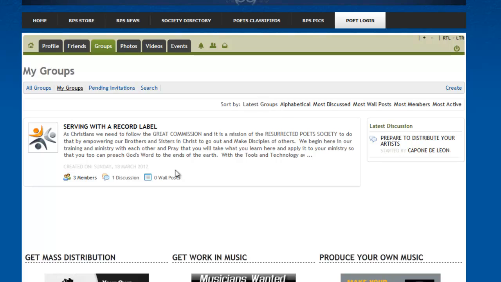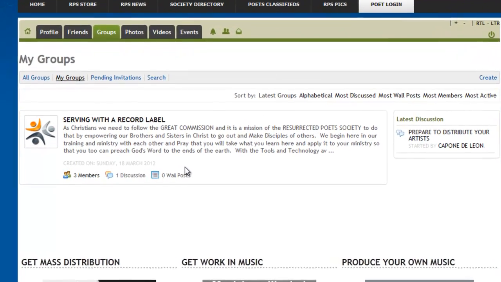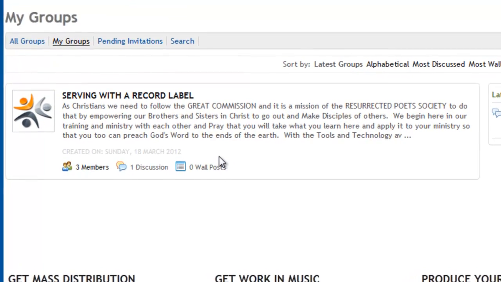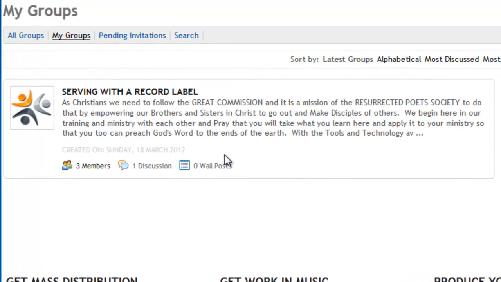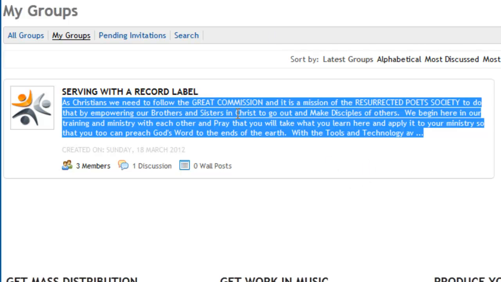So as you can see right here, this is where we're starting a training course, and it's going to be serving with a record label. So this would be for people who are wanting to start a record label, and they will actually go in here and get all the information they need on having their own record label. And what we're doing is allowing other people who have had record labels to come in here and post information, so that it's a collective gathering of information and not information that we're just putting out from our own site. So this limits the work on our end.